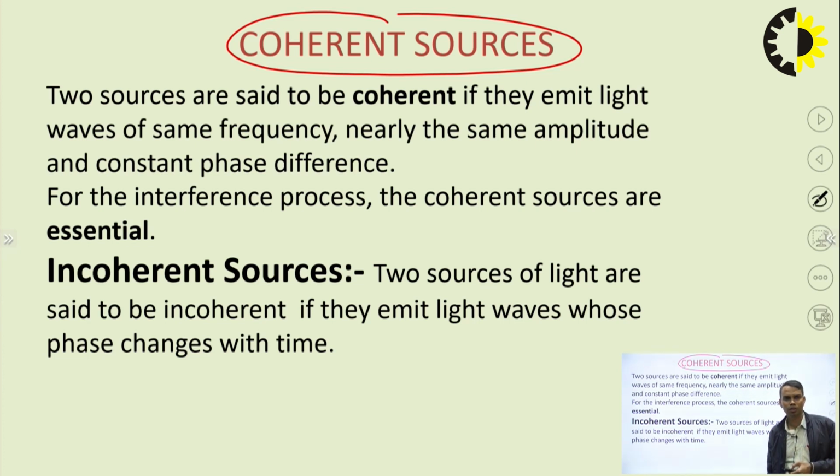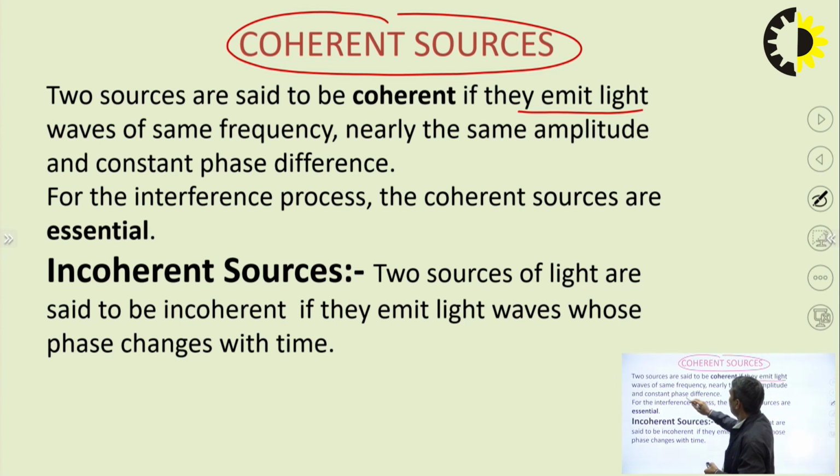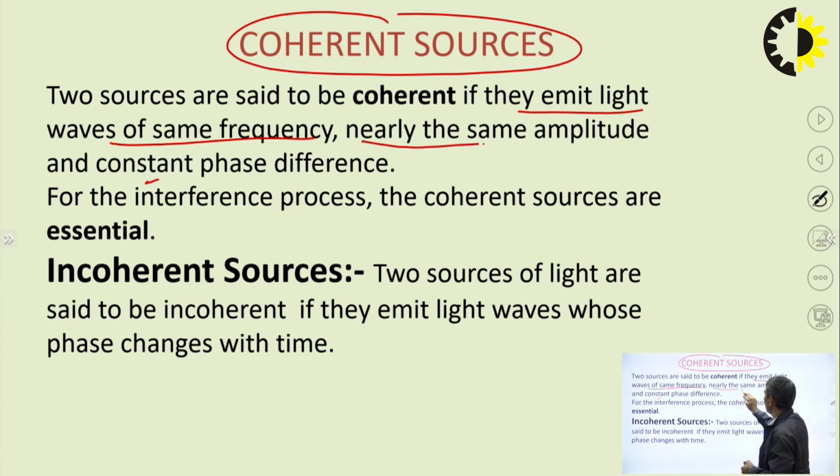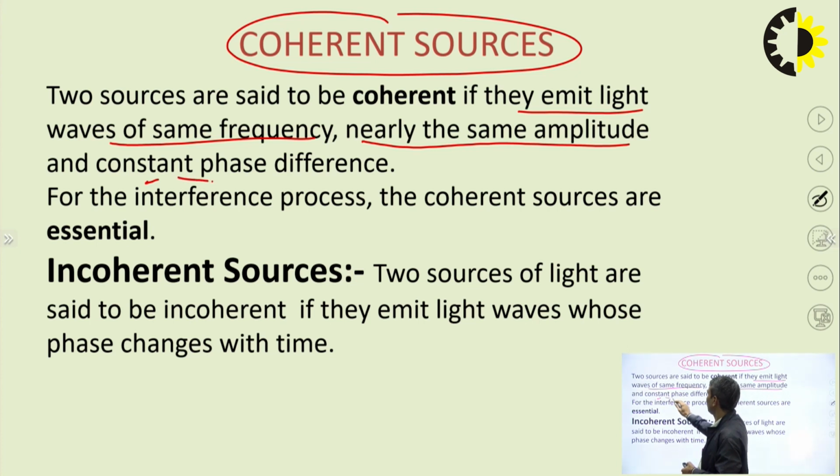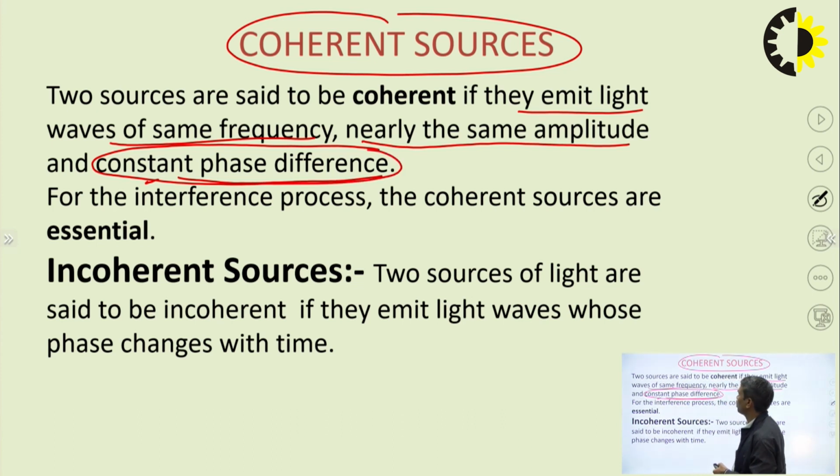Two sources are said to be coherent if they emit light waves of same frequency, first condition, nearly the same amplitude, second condition, and constant phase difference. This is actually a must condition. If frequency is nearly the same, it doesn't matter.